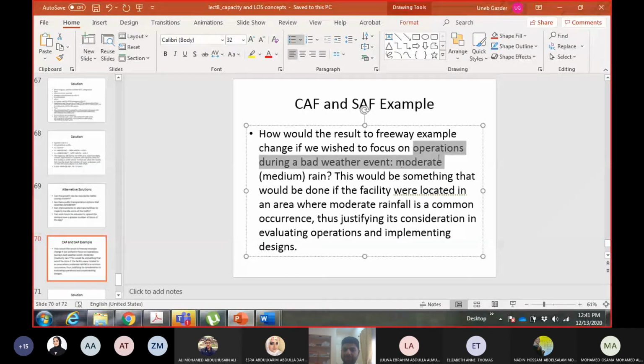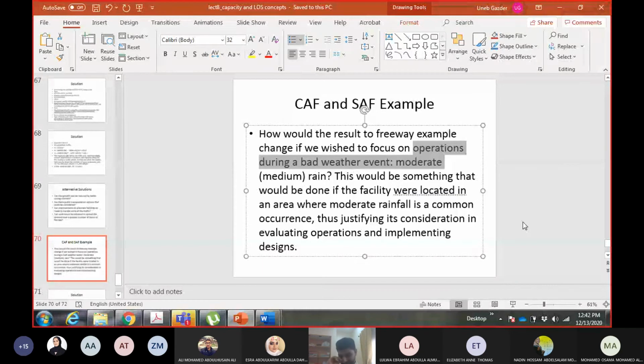What is the bad weather event? That there is moderate rain. The bad weather event is moderate rain. Okay. Now this case may happen if you are designing or analyzing a highway in a tropical region, where rainfall is more frequent.